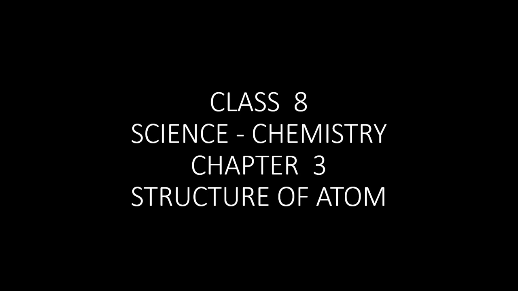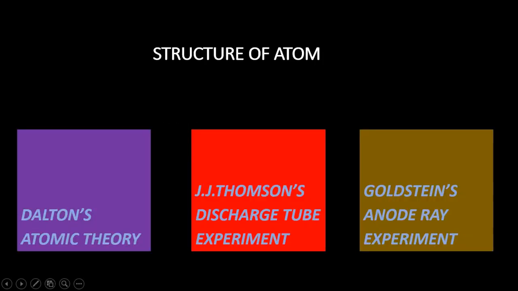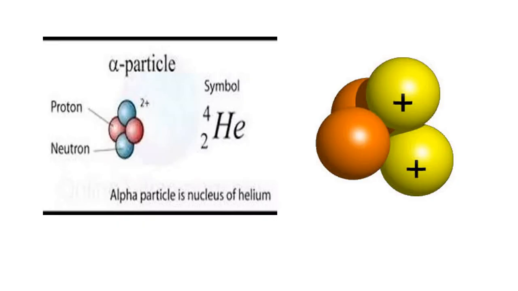In the previous class, you have learnt about Dalton's atomic theory, J.J. Thomson's discharge tube experiment, and Goldstein's anode ray experiment. Today, let's learn in detail about Rutherford's alpha ray scattering experiment. What are alpha particles? Alpha particles are doubly charged helium ions.